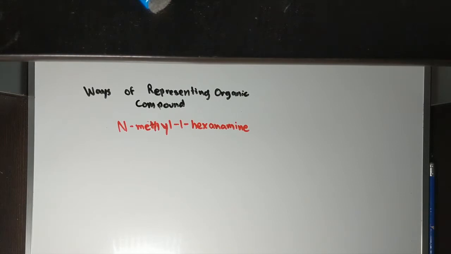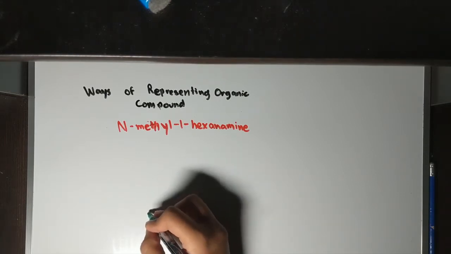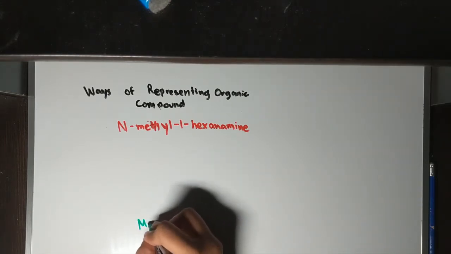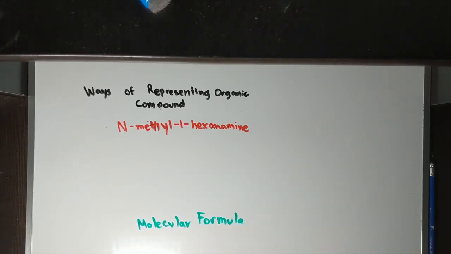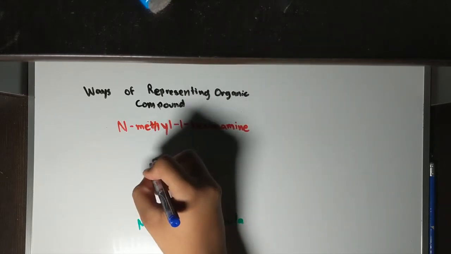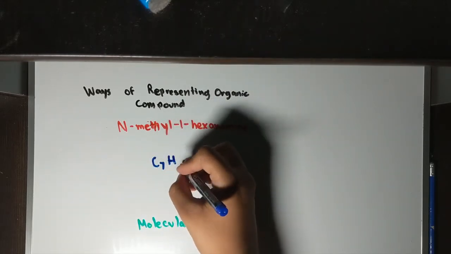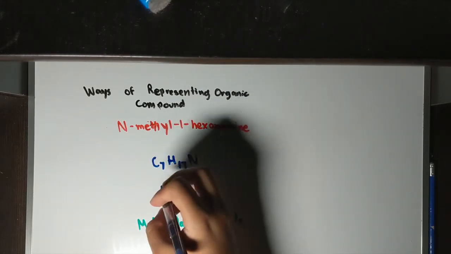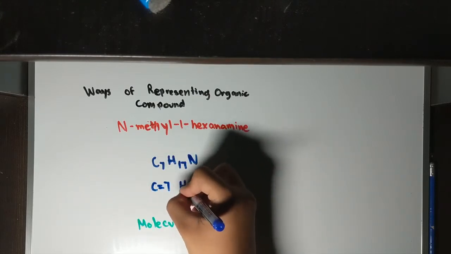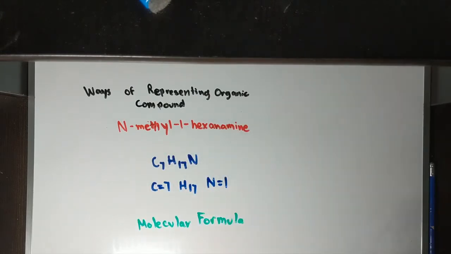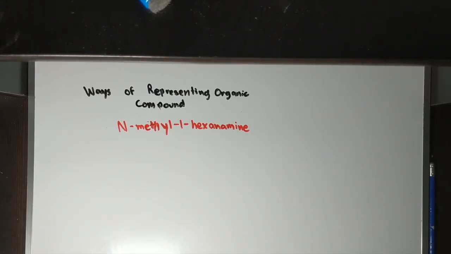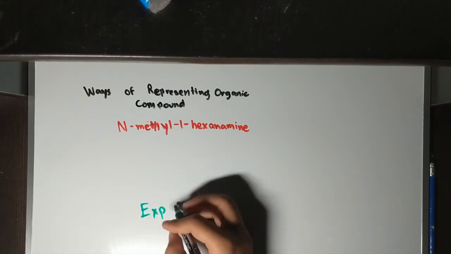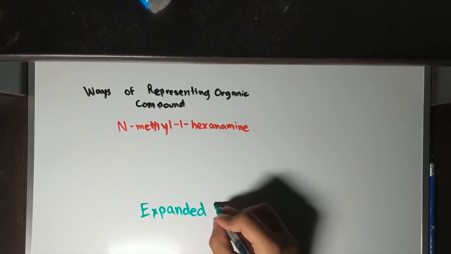In this case, it's, drumroll please, the molecular formula. The molecular formula, with the information we had before, we could see there were 7 carbons, 17 hydrogens, and 1 nitrogen. We see that because the 1 extra carbon was given from the N-methyl and the 6 carbons that were given from the hexane.